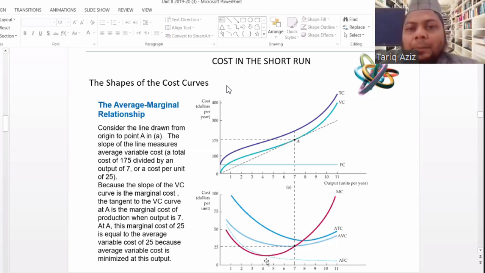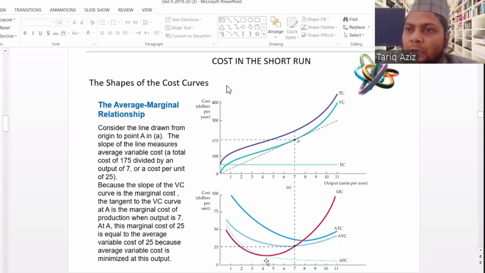And there can be exceptions also. But when we learn something in economics, we mean that most of the firms behave like that. Researchers have studied thousands of firms and they have concluded things like that.